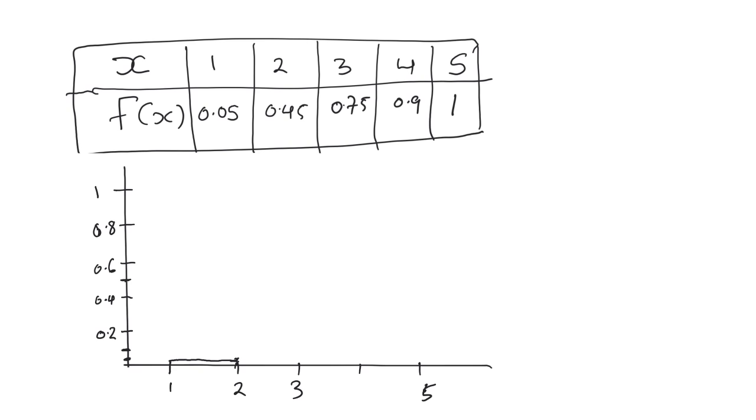This is 0.5, so 0.45 is somewhere here. So we can try to draw. Let me plot somewhere here. I have a point, and then here I also have a point. So I draw a horizontal line parallel to the horizontal axis, and then we dot here.